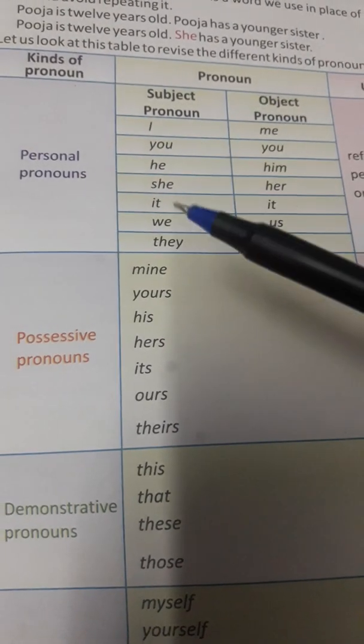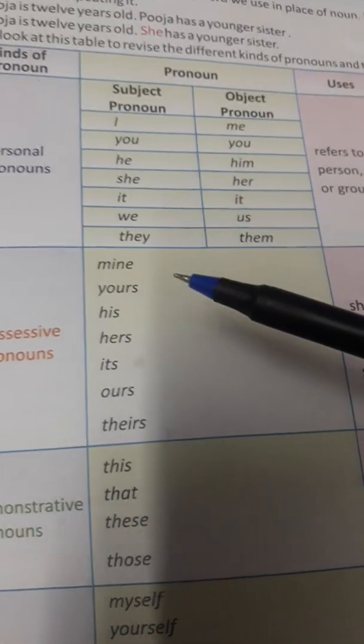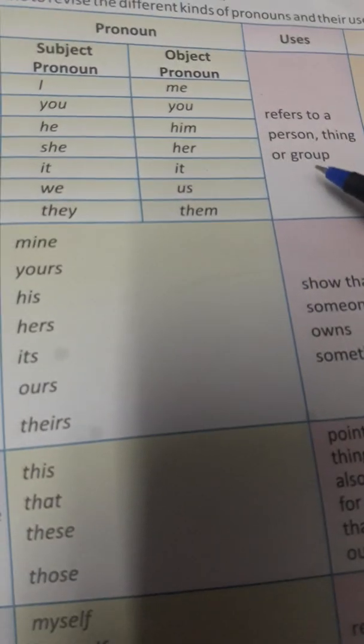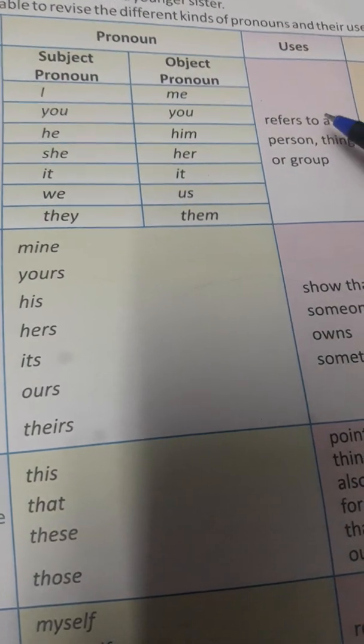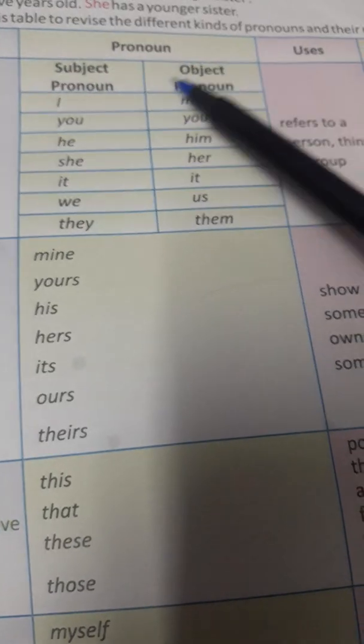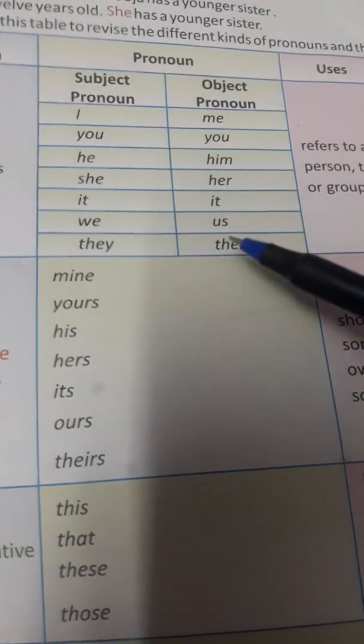So, kinds of pronoun. The first kind is the personal pronoun. So what is the personal pronoun? A personal pronoun refers to a person, thing or group. Basically it refers to a person or a thing. These pronouns are used in place of the name of a person or a thing.